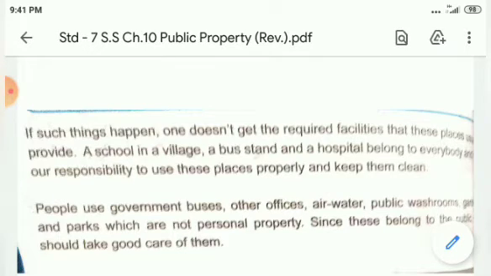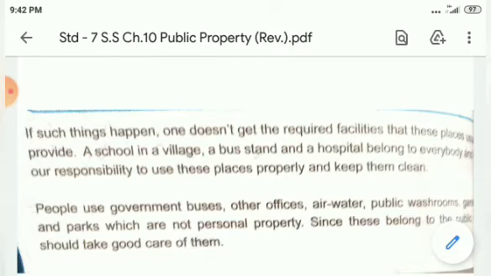See, a school is there in the village. Anybody can get admission there and can go to the school. A bus stop is not one person's property or anybody's property. It is a general bus stop. Understand? All can travel in the bus. A hospital is not anybody's property. You can go to the hospital and you can take the medicines.